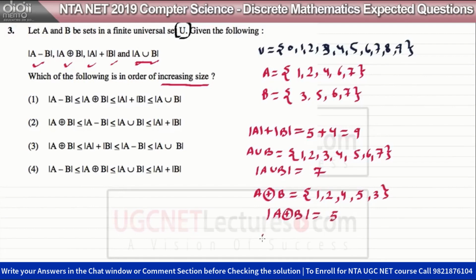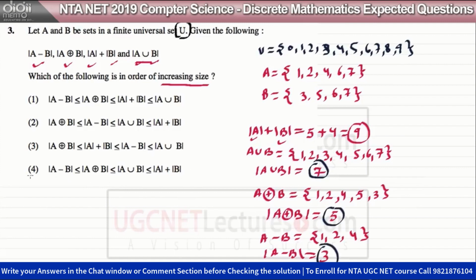If I say what is A minus B, then A minus B is the elements present in B subtracted from A. So A minus B is going to give us 1, 2 and 4. So the cardinality of A minus B is 3. They are asking which is in order of increasing size. The maximum size is the cardinality of A plus cardinality of B, that is 9. The next is cardinality of A union B, then cardinality of A XOR B, and then cardinality of A minus B. Therefore, option number 4 is correct. This question was asked in UGC NET Computer Science, 28th August 2016.